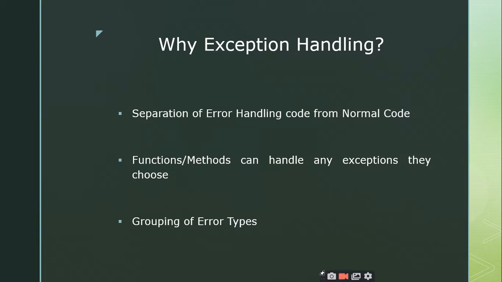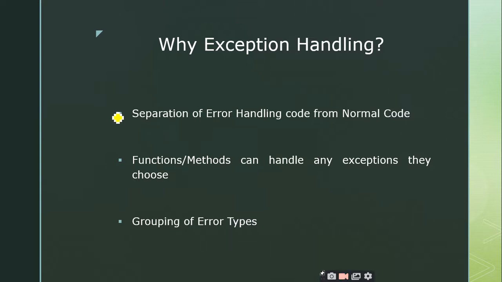Yes, sir. So if you include the error code by using this if else construct, it also appears to be as if it is normal code. So there is no clear distinction between the error code and the normal code. So in order to have a clear distinction between the normal code and the error code, this exception handling mechanism plays a very important role, right?